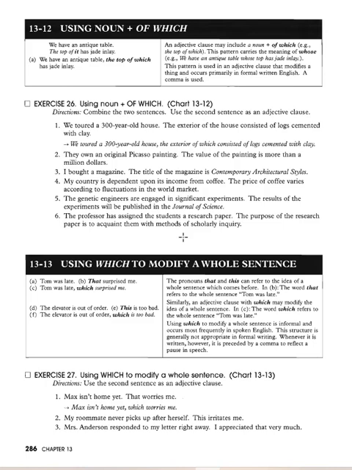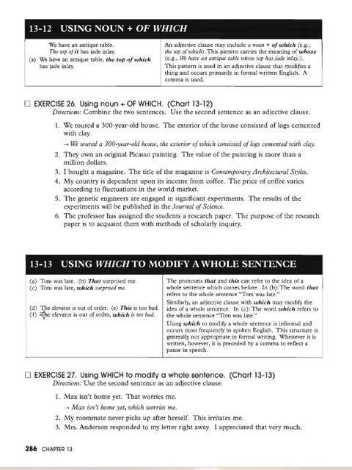In C, the word which refers to the whole sentence, Tom was late. So Tom was late, which surprised me. So the word which modifies this entire sentence. So this entire sentence is like a noun, and this which is an adjective clause that modifies an entire sentence.